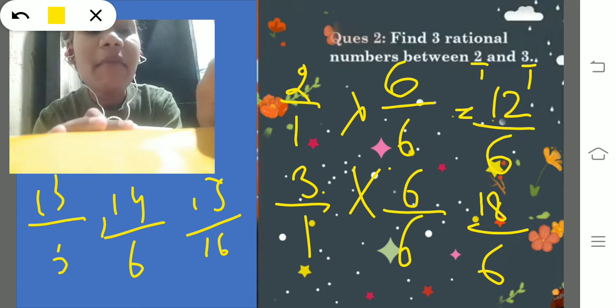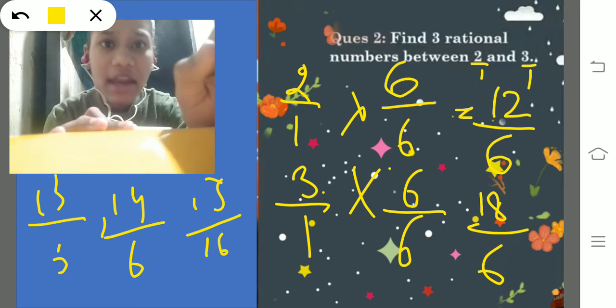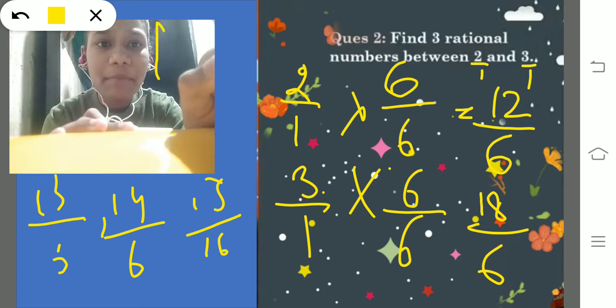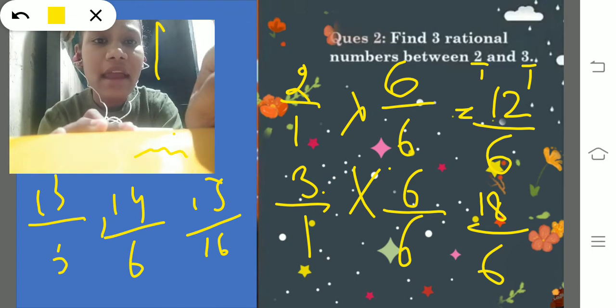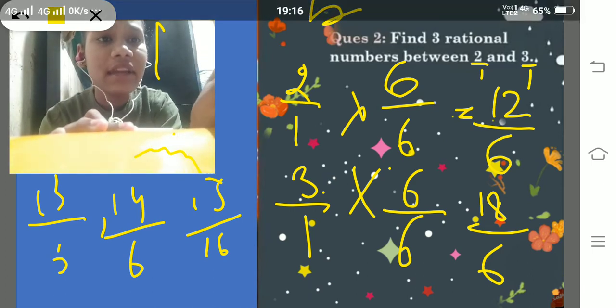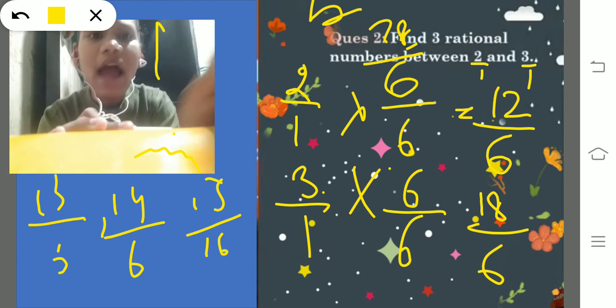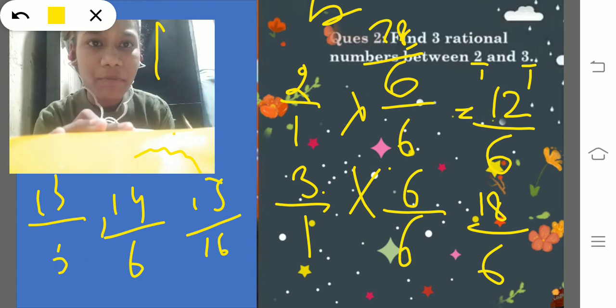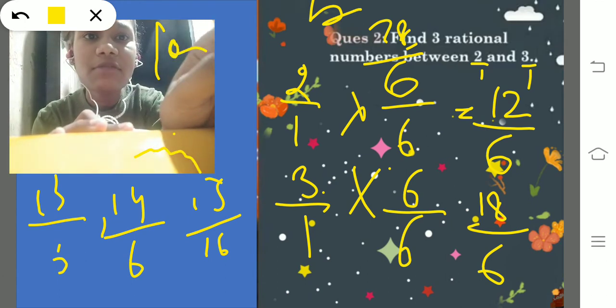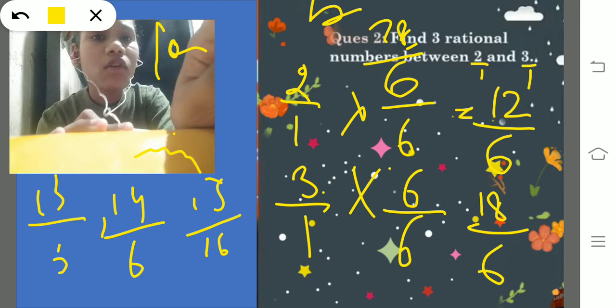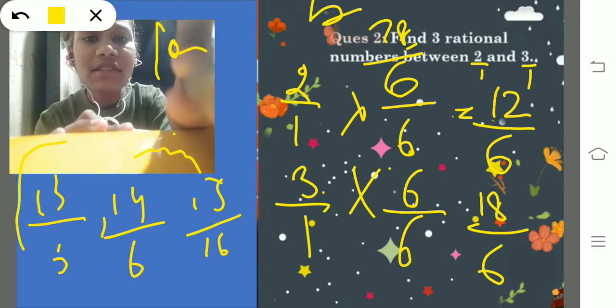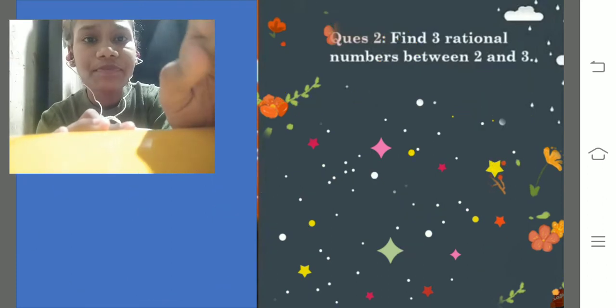Okay, and if I multiply by a higher number, for example 17 or 28, then I will find more numbers between them. So till here we have done it. The answer that came is this, by multiplying it.